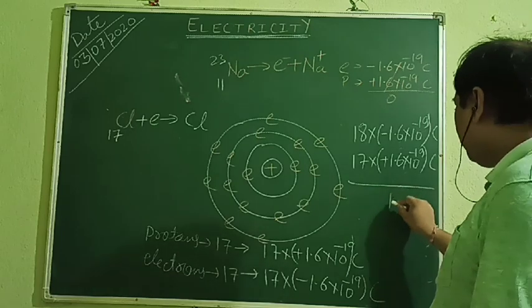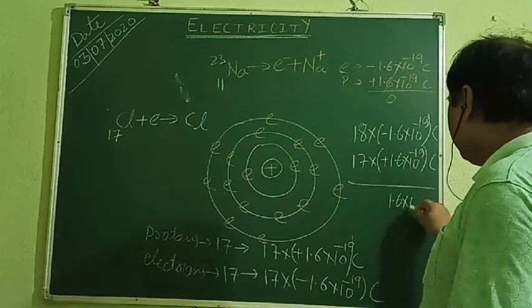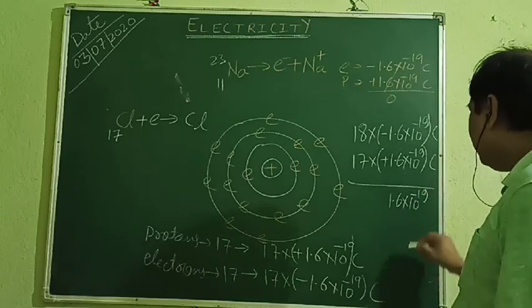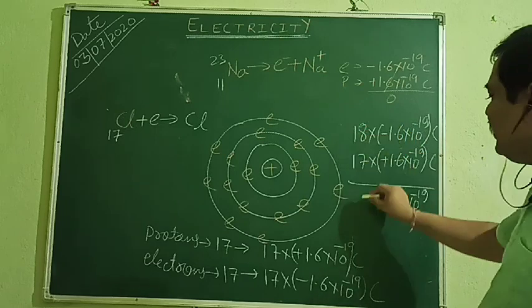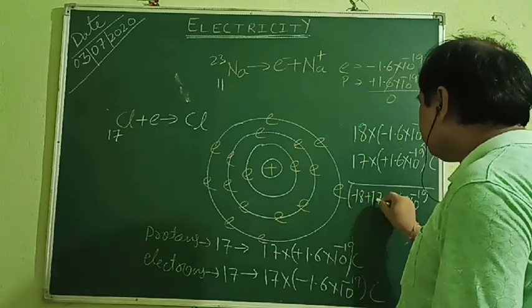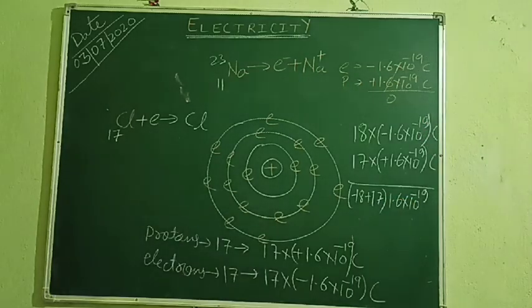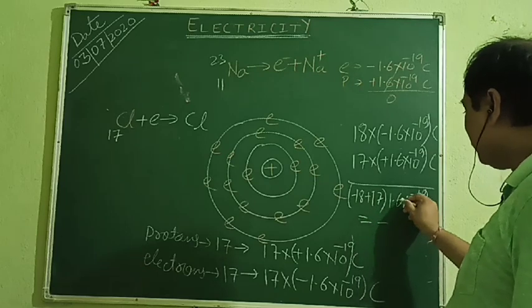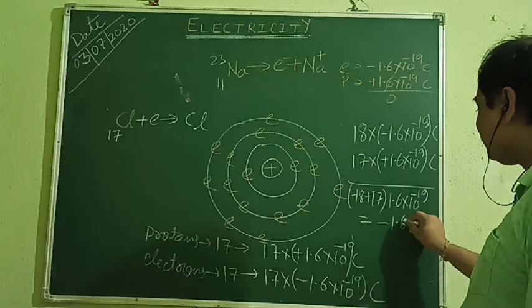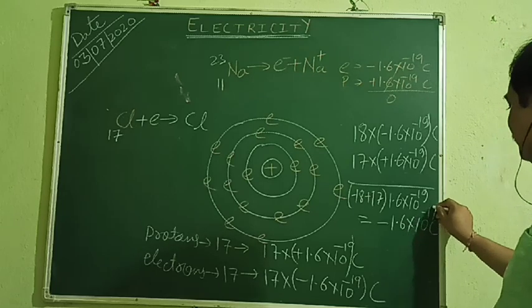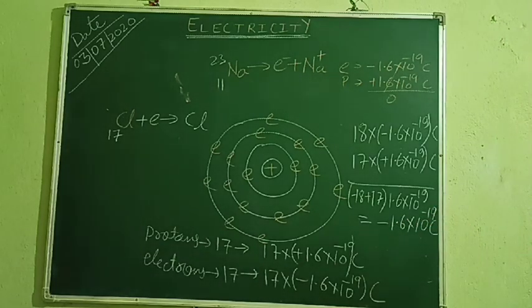We can take 1.6 into 10 to the power minus 19 as common. This minus sign will go with the 18, so we will have minus 18 plus 17. Minus 18 plus 17 is how much? Obviously it is minus 1. So minus 1 will multiply with this, and we will get minus 1.6 into 10 to the power minus 19 coulomb. So what are we getting? We are getting a negative charge equal to the negative charge of 1 electron.